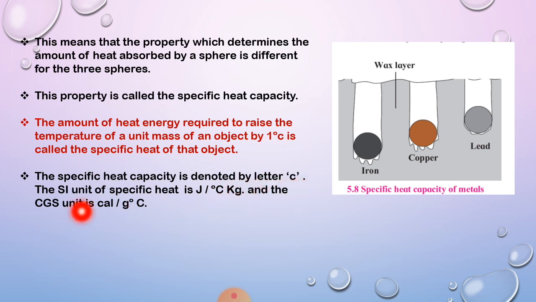The SI unit of specific heat is joule per kg degree Celsius, and the CGS unit is calorie per gram degree Celsius. Okay, CGS unit क्या है? Calorie per gram degree Celsius. So this is the SI unit and CGS unit, and this definition is very important related to your objective types of questions.